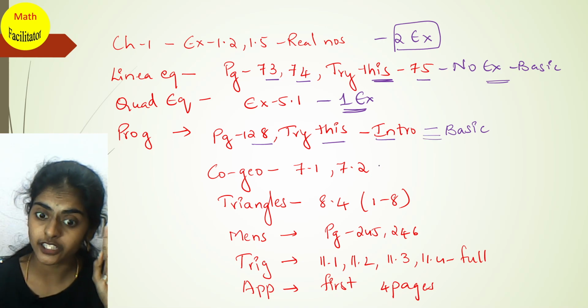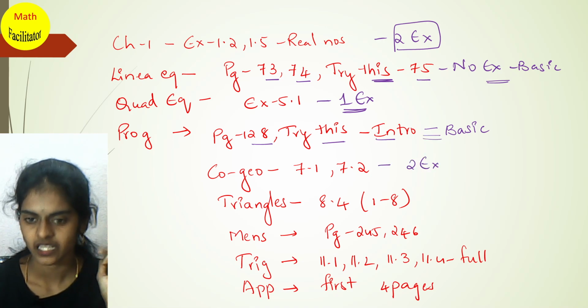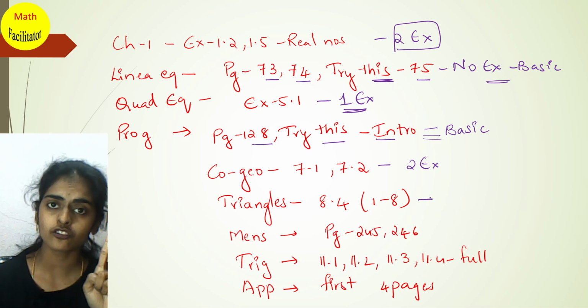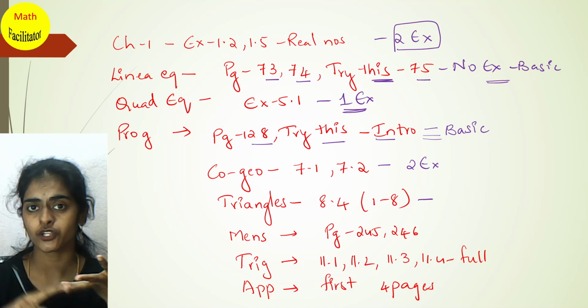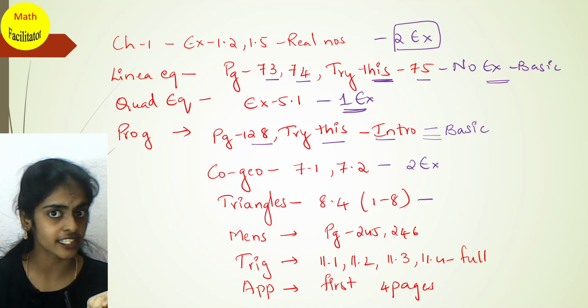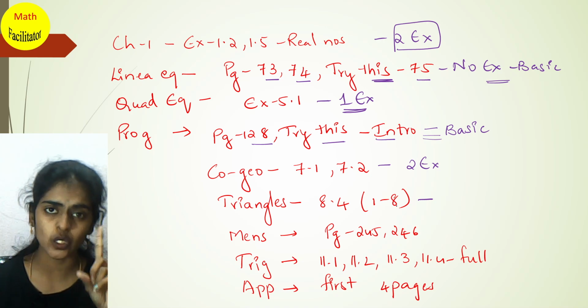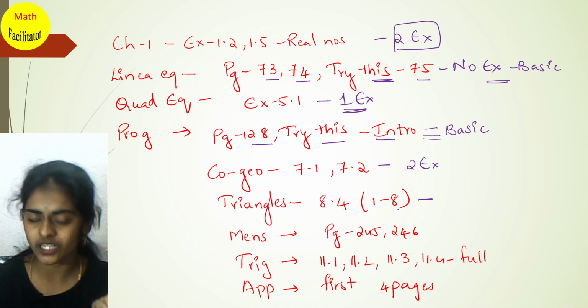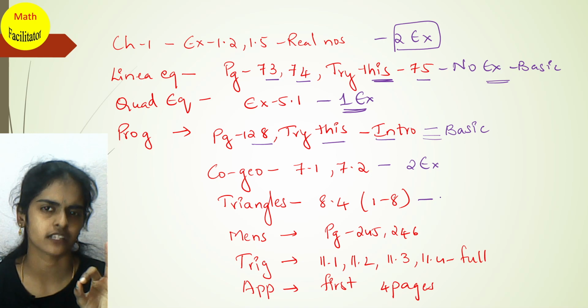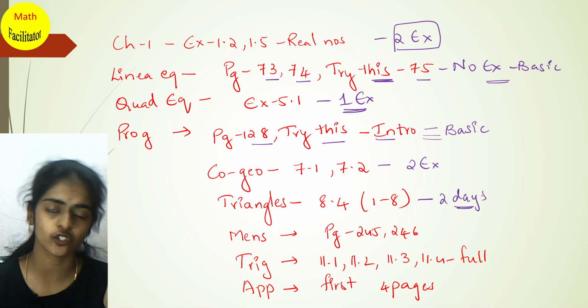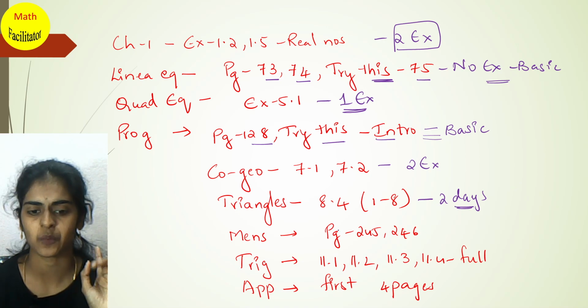Now coordinate geometry, you have two exercises; the third and fourth you don't have. Triangles also, exercise 8.1, 8.2, 8.3 and the theorems related to them, all this you don't have. You have only exercise 8.4, with only one theorem and only questions 1 to 8. So very basic. In 2 days you can learn this. Only one exercise, and that also half an exercise.